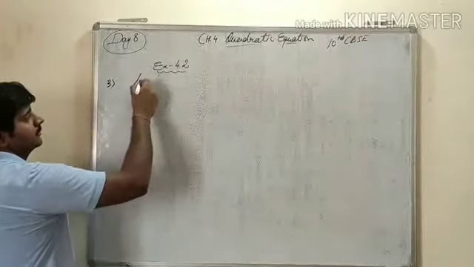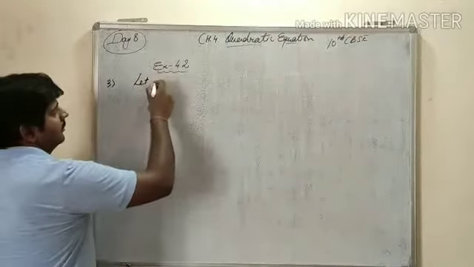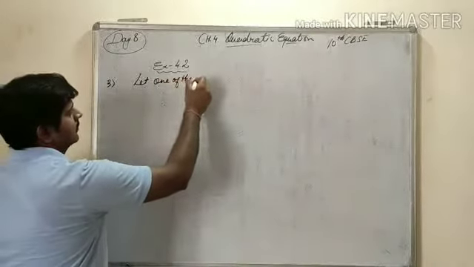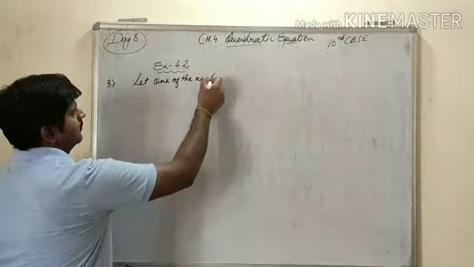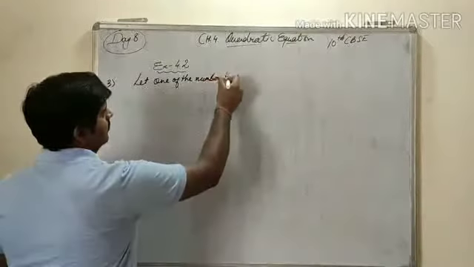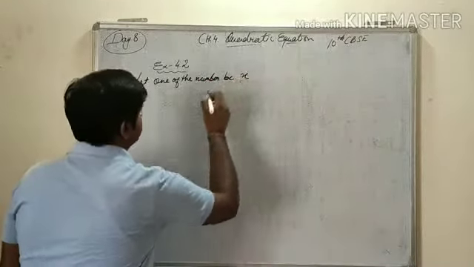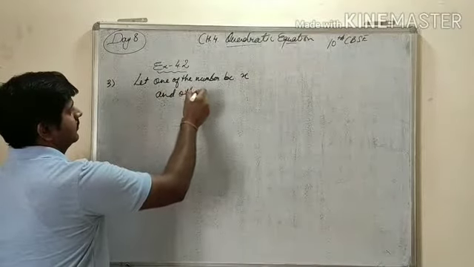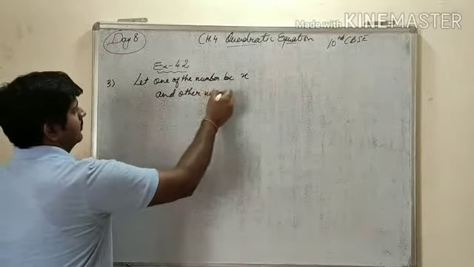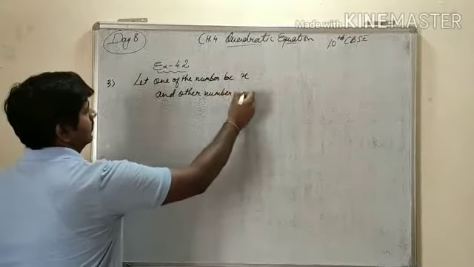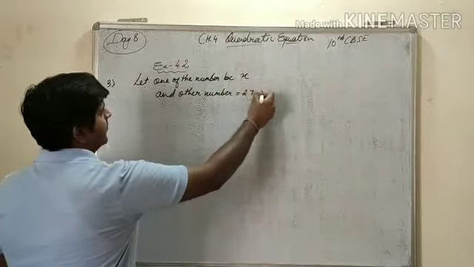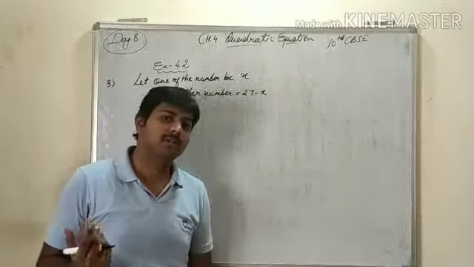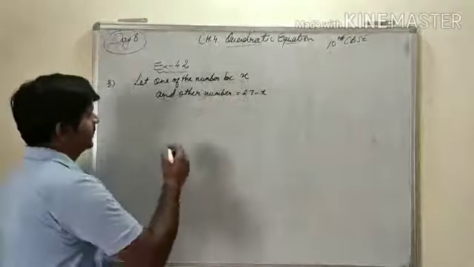Let one of the numbers be x and the other (27 minus x), because sum of the two is 27, so one is x, so another one is 27 minus x.